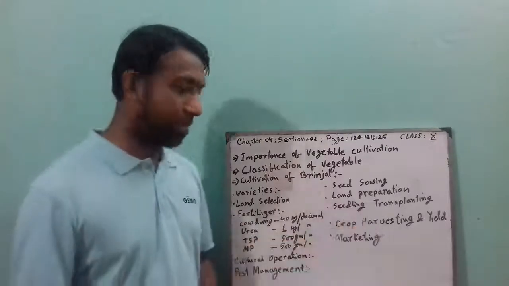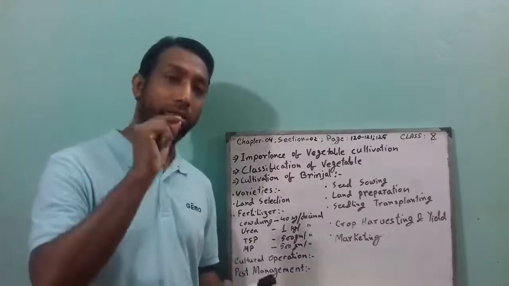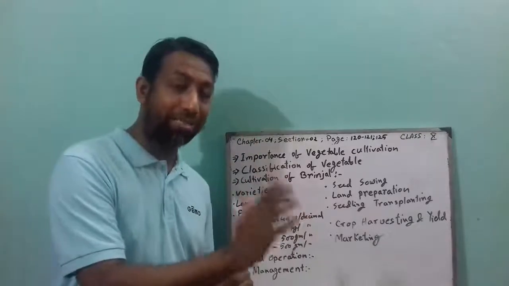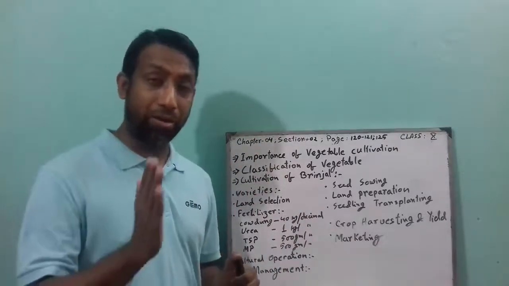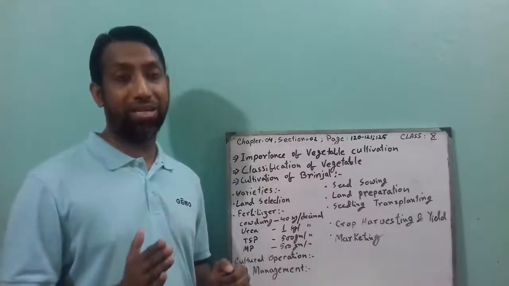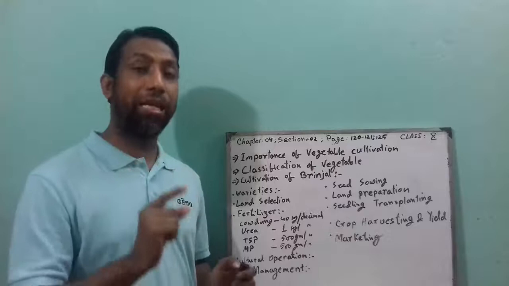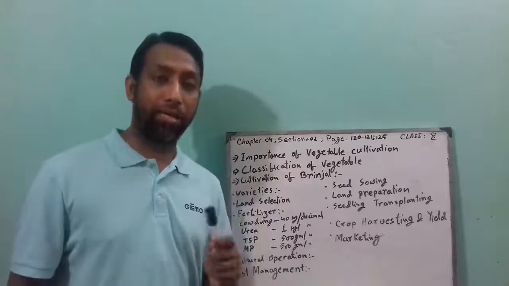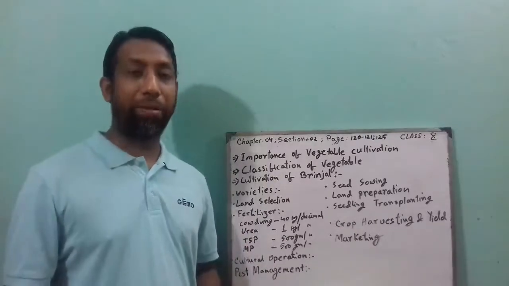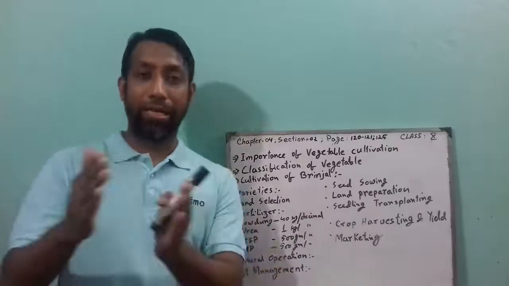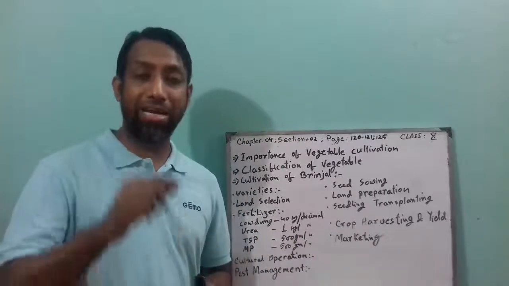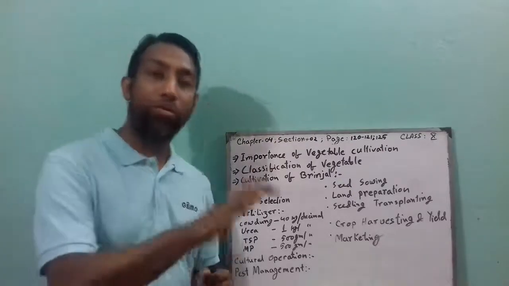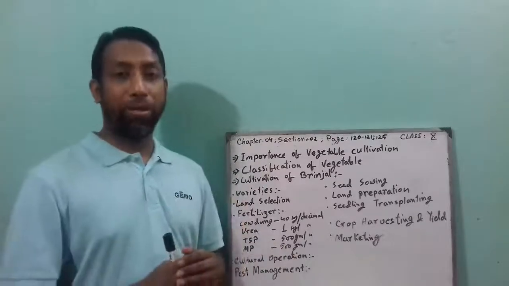Then seedling transplantation. I told you before, you have to sow the seed and after 10 to 15 days uproot the seedlings to another seed bed, and from that seed bed, 1 month later, that means 1 month old seedlings will be transplanted in the main field with the help of a stake. That means with staking. When you transplant the seedlings in the main field, you have to provide a stick with that seedling, so that the seedling will not fall down or wilt. You have to make sure of that.